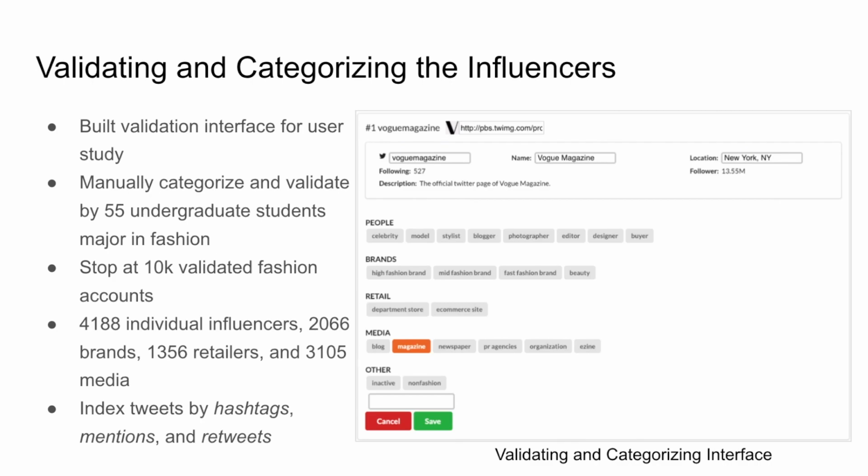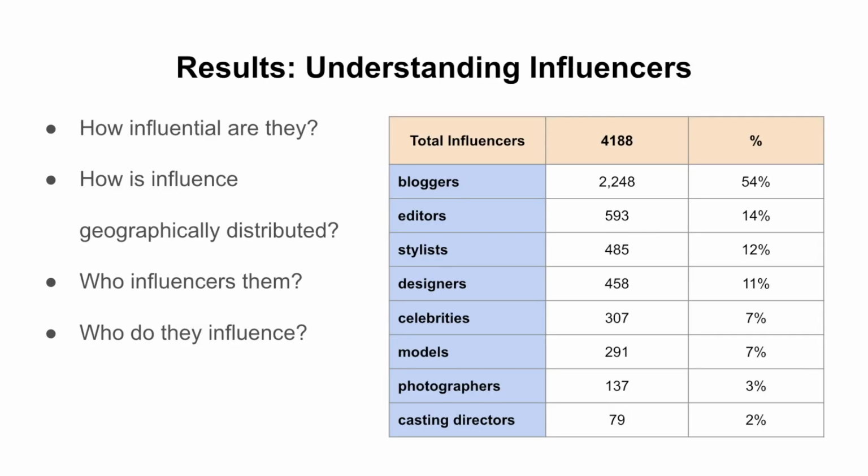as the FITNet. Then we crawl their tweets and index the tweets by hashtags, mentions, and retweets to explore what FITNet accounts post about and how they interacted with each other. As a result, FITNet comprises 4,188 influencer accounts. Among them, more than half are categorized as bloggers.